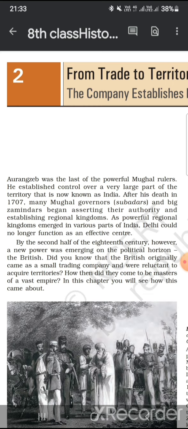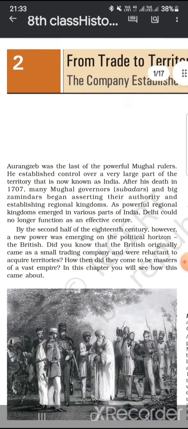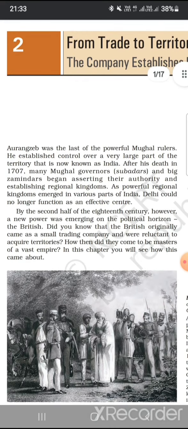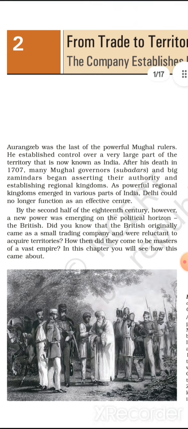Reluctant means restricted, rejected. How then did they come to be masters of a vast empire? In this chapter, you will see how this came about.